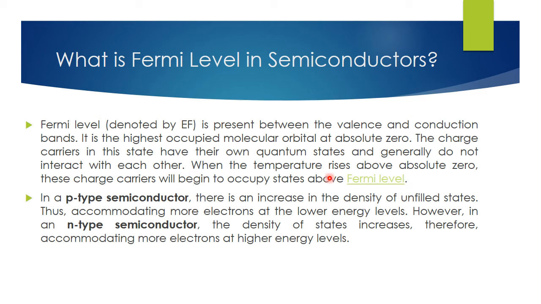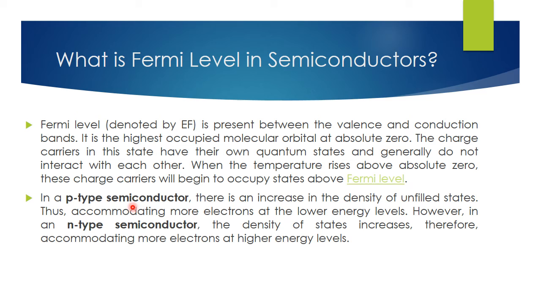When the temperature rises above absolute zero, these charge carriers begin to occupy states above what is called the Fermi level.